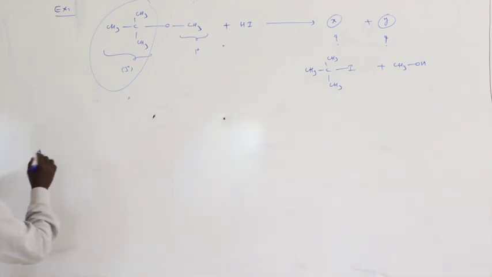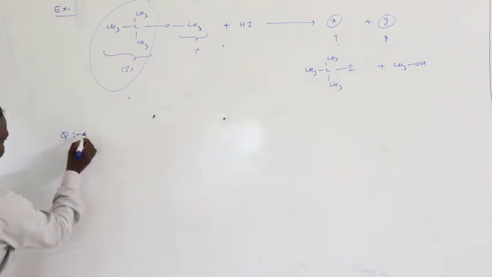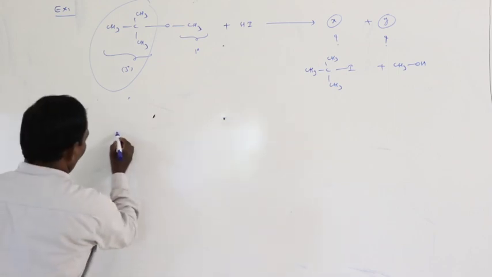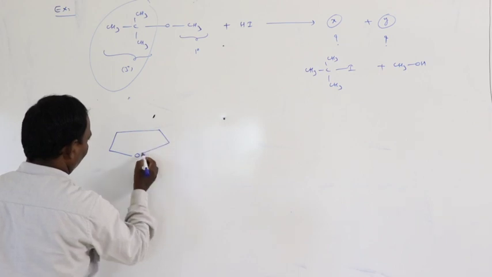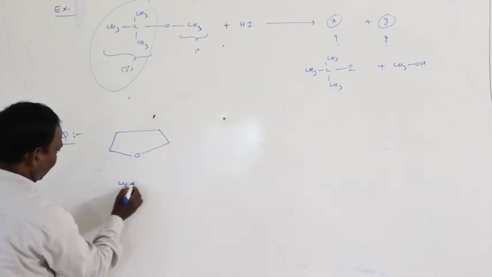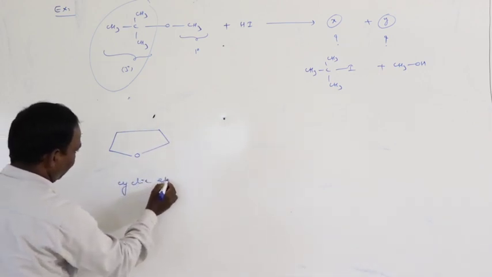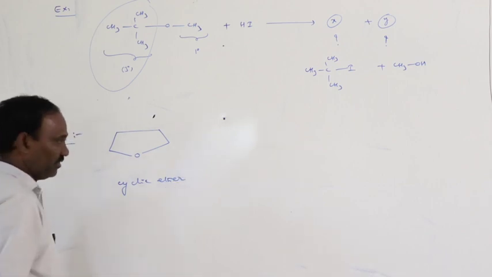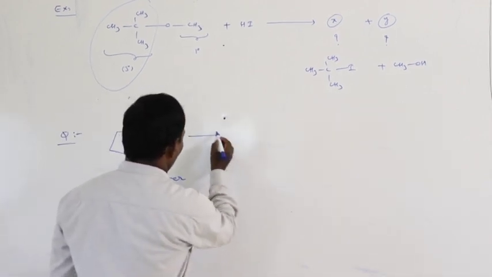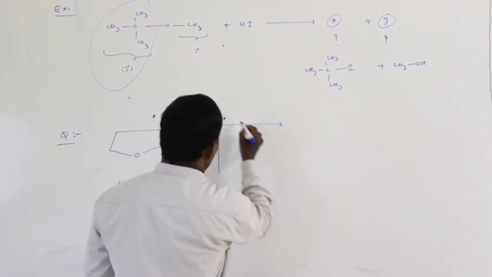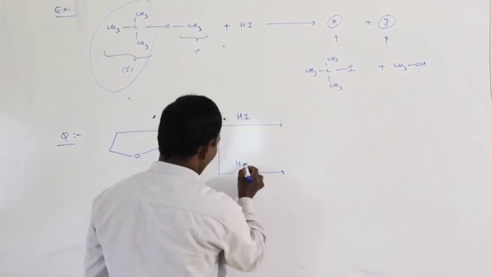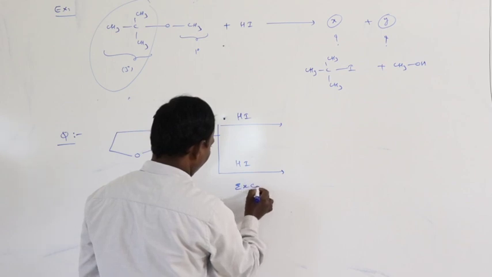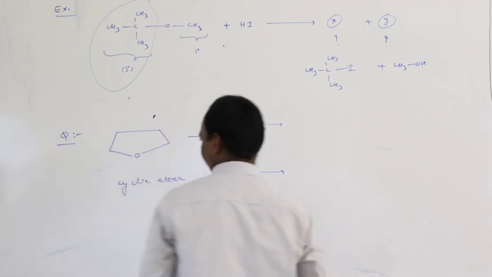Yes, and one more important question, cyclic ether, oxygen, this is a cyclic ether. The cyclic ether on treatment with hydrogen iodide, here hydrogen iodide is in excess quantity.